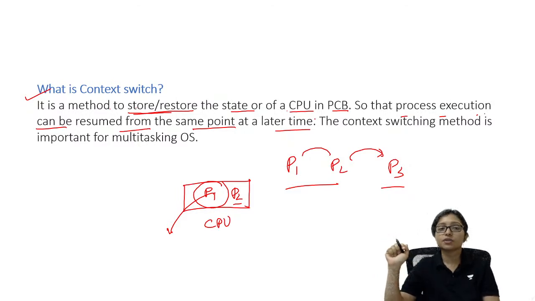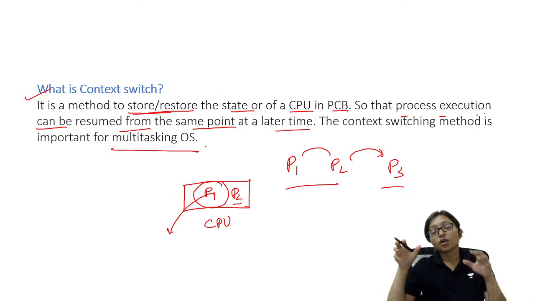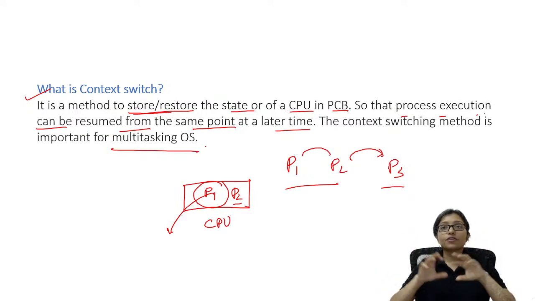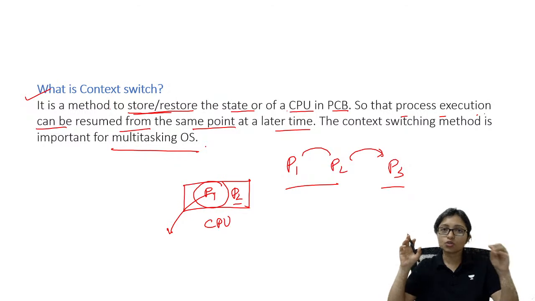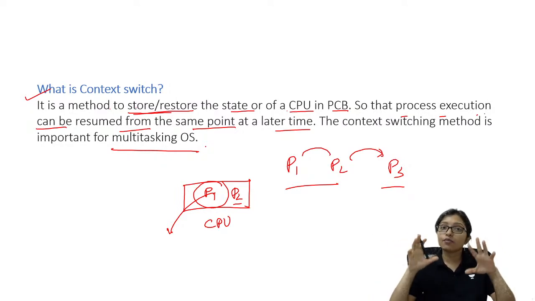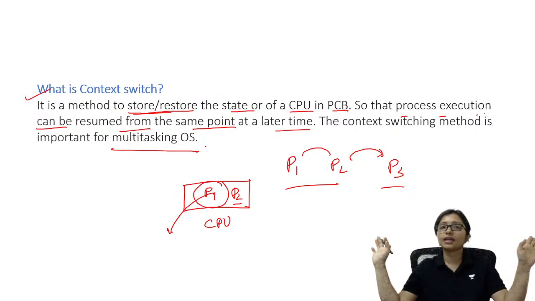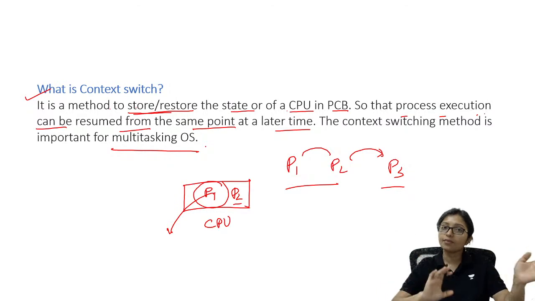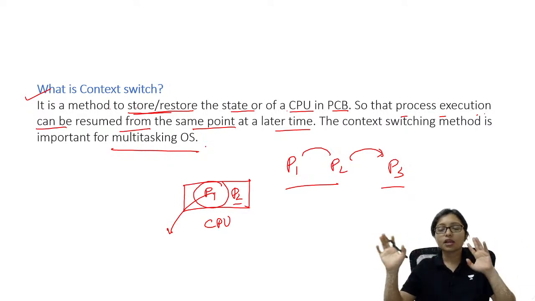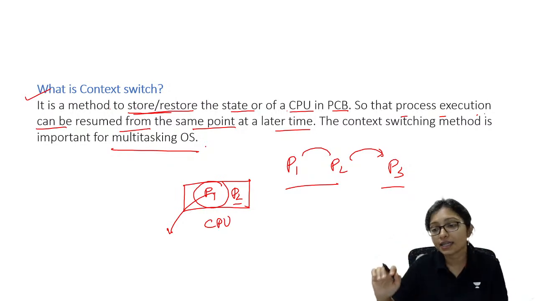Okay, the context switching method is important for multitasking because we are taking care of each and every process. For 2 seconds, 2 seconds, 2 seconds I am giving a chance, again I am sending it to the ready state, again I am giving a chance to another one, so that everyone will be happy. I am attending everyone at a time, but I am not completing everyone. This is the task of multitasking.